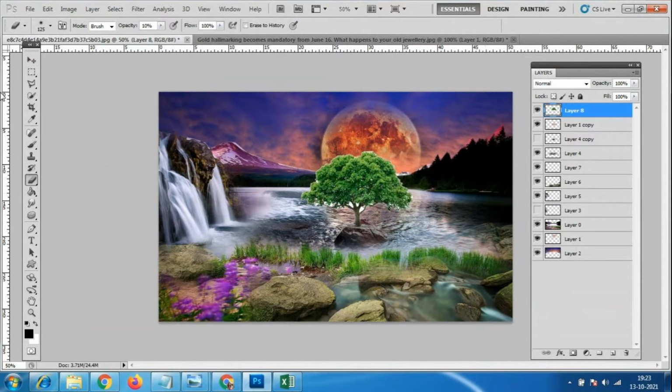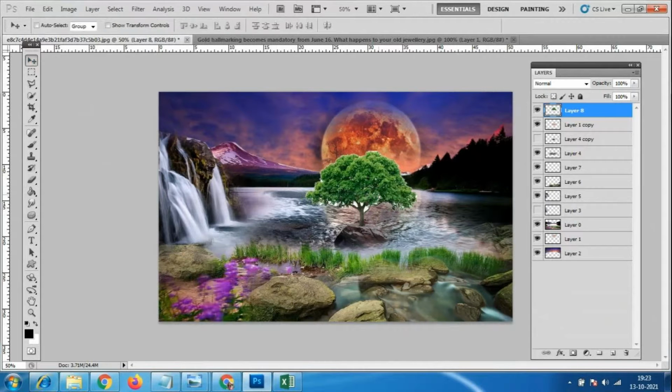Okay, so neatly it should come, slowly, like this we have to do the changes. Okay, so this will look very natural.